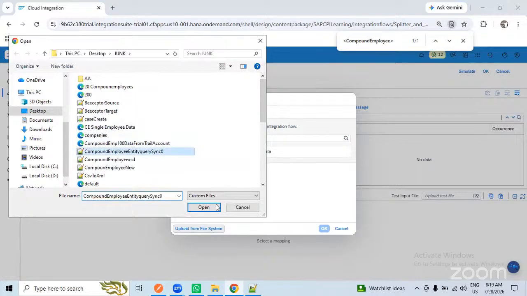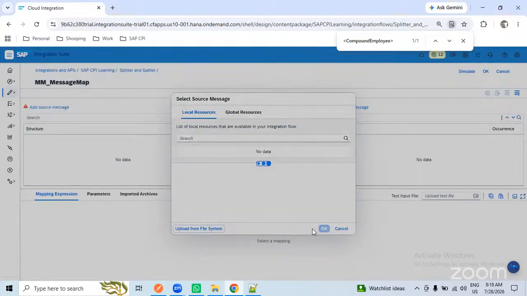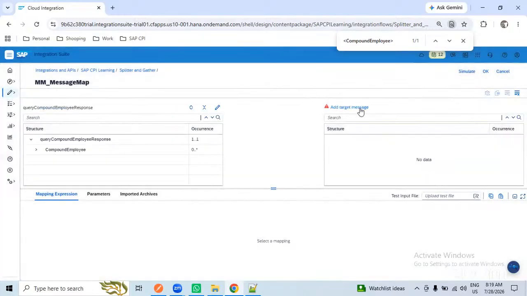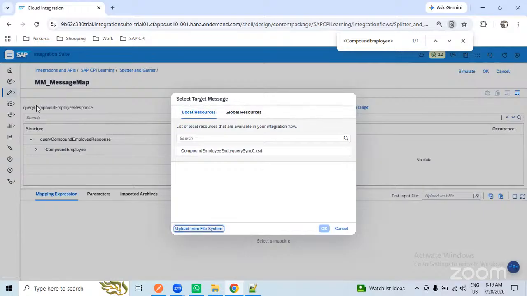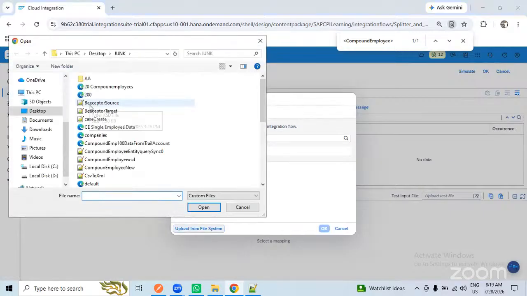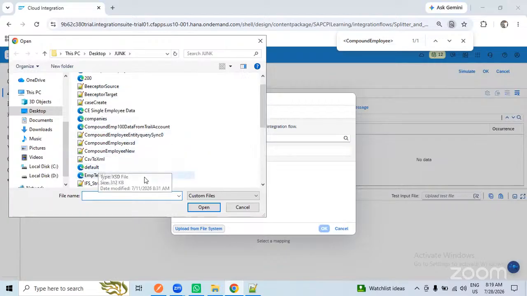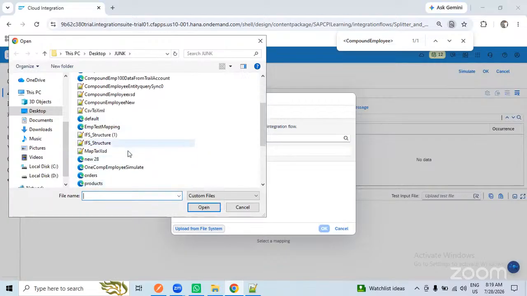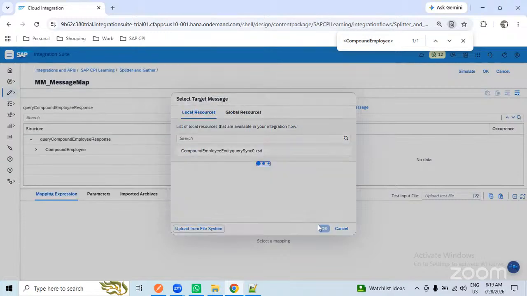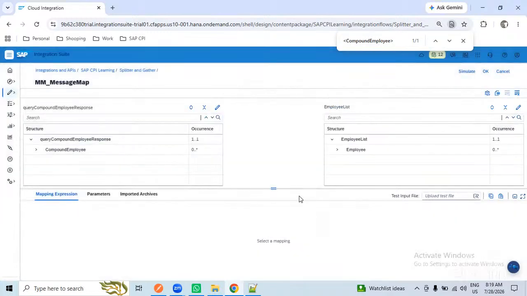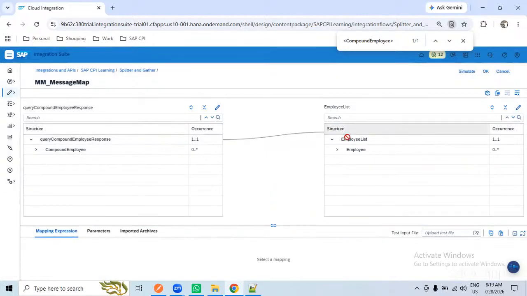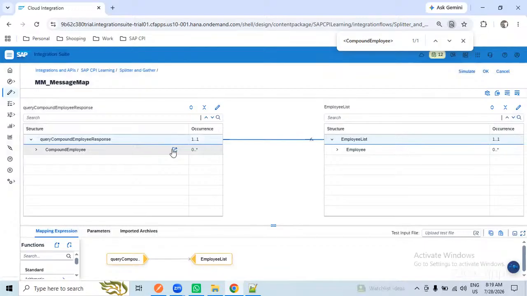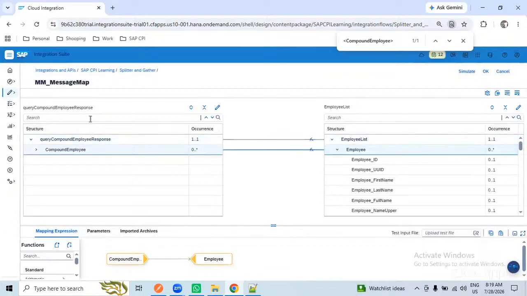This is the source XSD. And the target also I will load. So person ID external will be my employee ID.